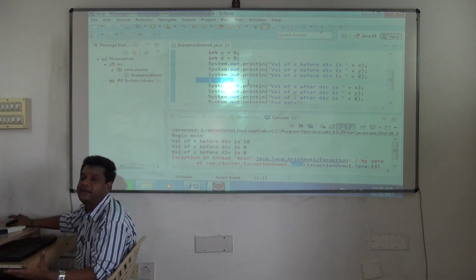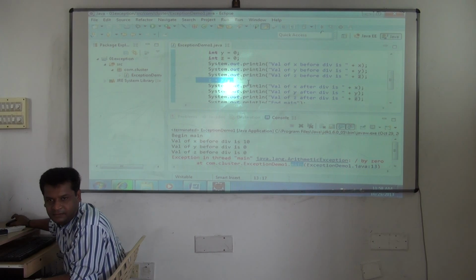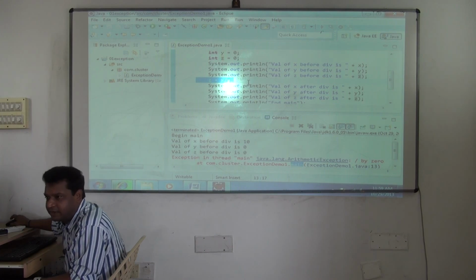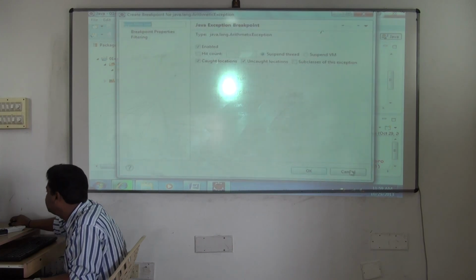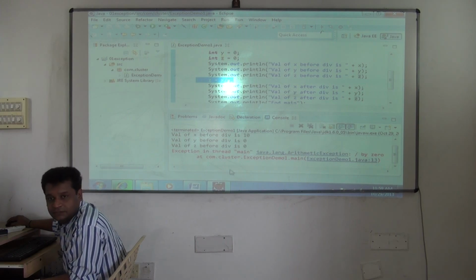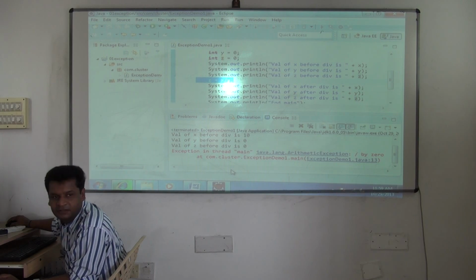Since you are not handling it, it goes outside the method. It will go to the caller method. Who is the caller of this main method? JVM. It is handled by the JVM, and it is printing the message. See here? It is printing the message. So the advantage in Java is the application is getting terminated, agreed, but the system is not getting terminated. That's a great benefit we have in Java.